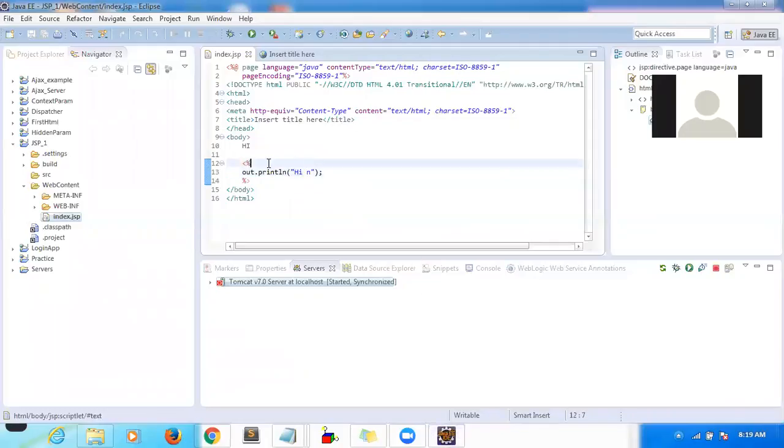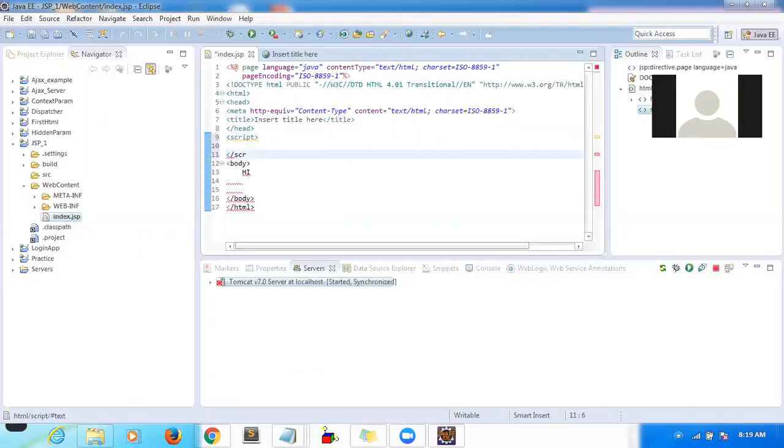Let me modify and add some more things so that you get more understanding. Let me clear this one. Basically this is the HTML content, hi. And let me add a script tag. Inside HTML you can add some JavaScript also, right? You can declare var x equal to 100.